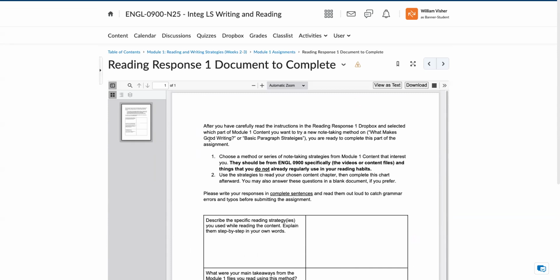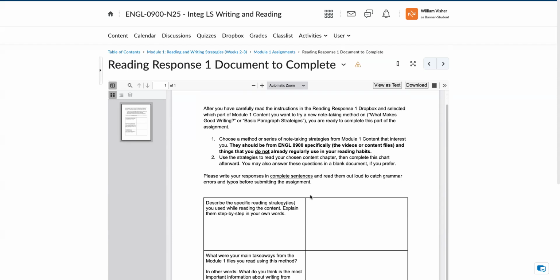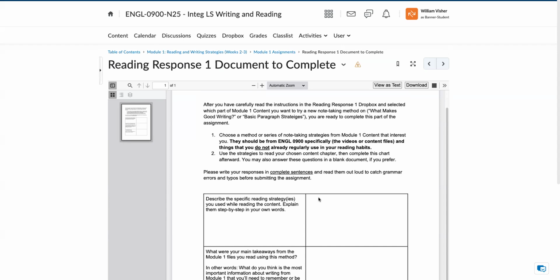And it tells you, after you've carefully read the instructions in the Reading Response 1 Dropbox, choose a method or series of note-taking strategies from the content. They should be from the English 0900 specifically, either the videos or the content file, and things that you do not already use. Use the strategies to read your chosen content chapter, then complete this chart. And please make sure you write your responses in complete sentences.